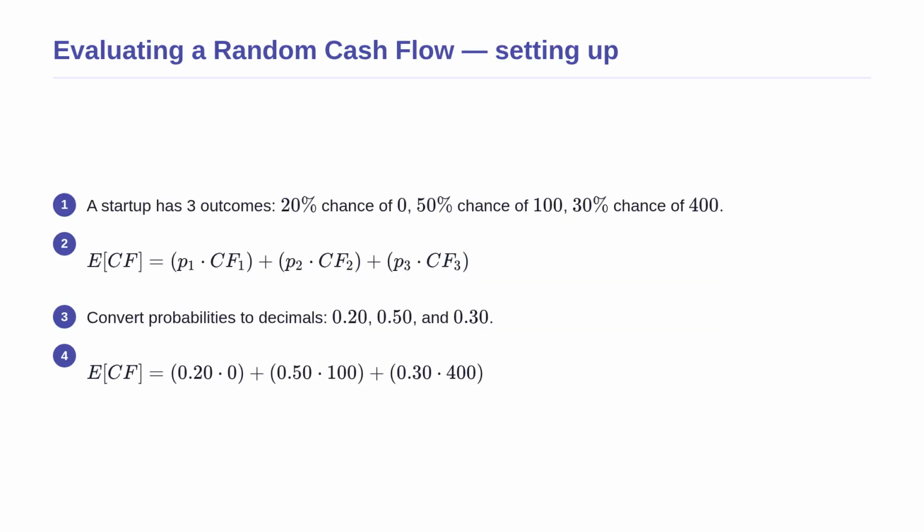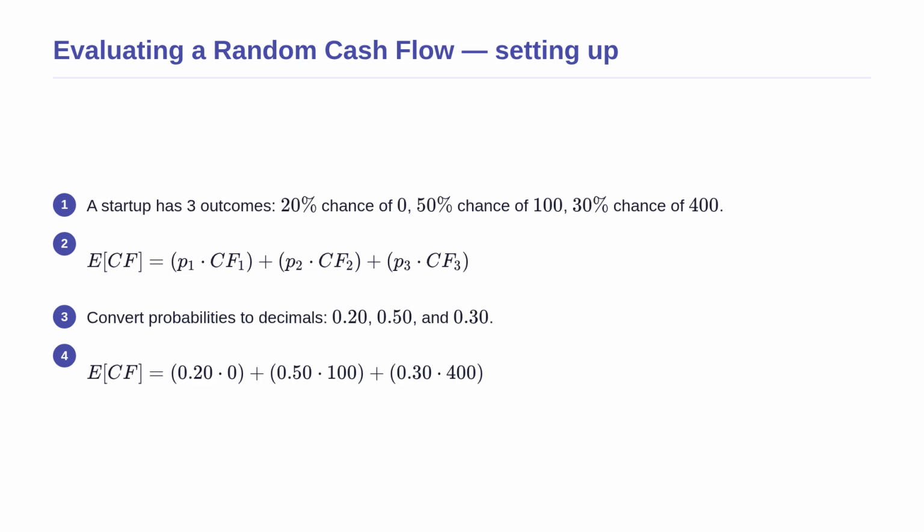Let us apply this formula to a real-world investment decision. You are considering investing in a startup company for 1 year. After analyzing the market, you determine there are 3 possible outcomes. There is a 20% chance the startup fails and pays you $0. There is a 50% chance it does okay and pays you $100. There is a 30% chance it becomes a massive hit and pays you $400.